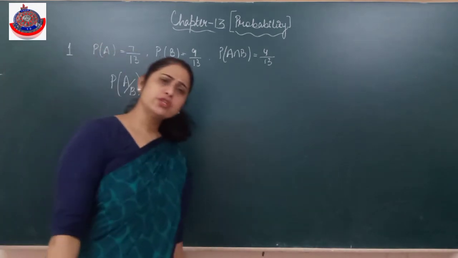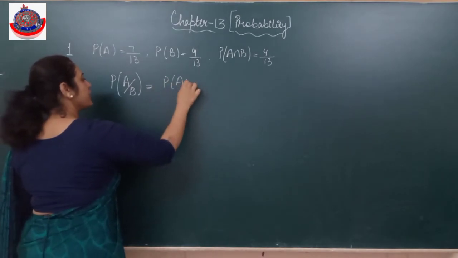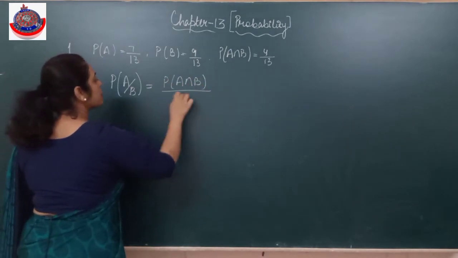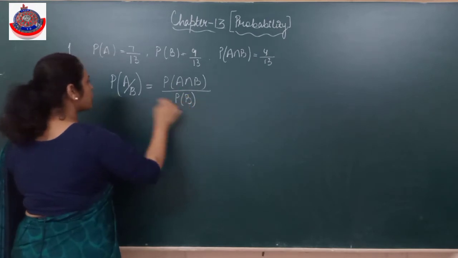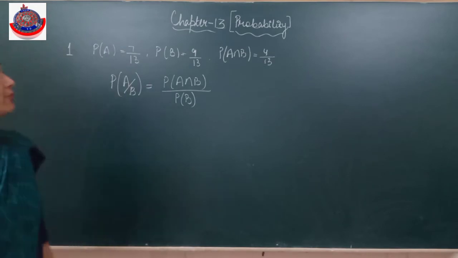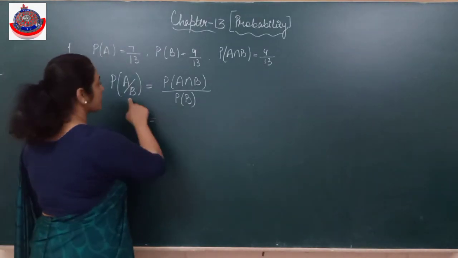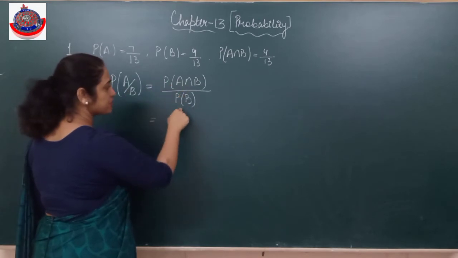Is it clear? And we know the formula. What is probability of A when B has already occurred? Probability of A intersection B upon probability of B. See, the probability of A is not required. अगर क्वेश्चन में ना भी दे रखी हो तो चलेगा, because I don't need it. Probability of A intersection B when the probability of B has already occurred. All right. Probability of A intersection B upon probability of B.